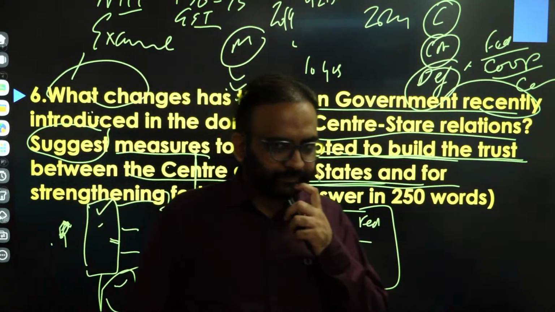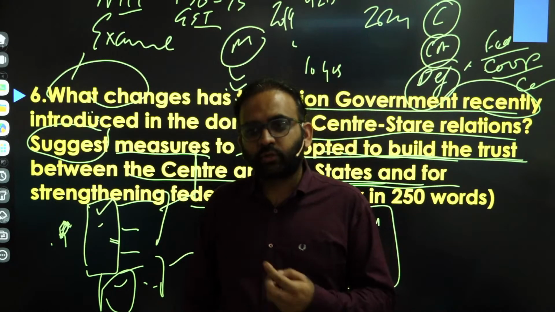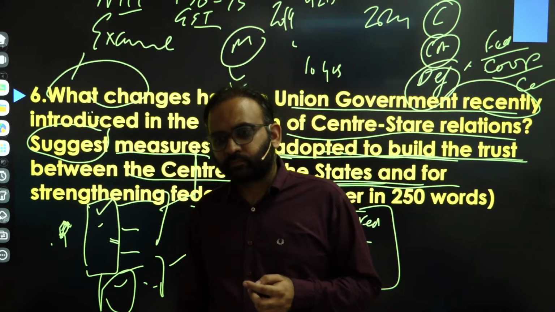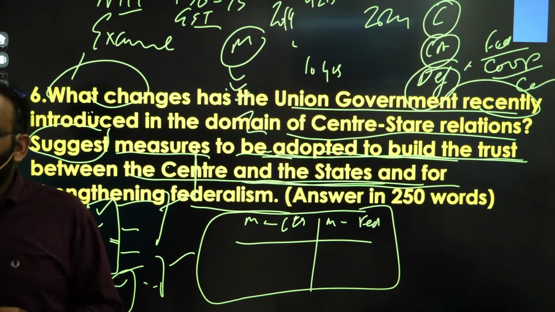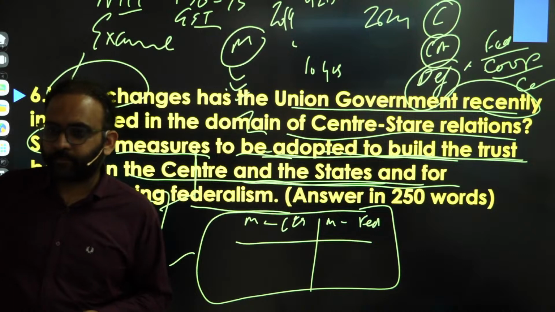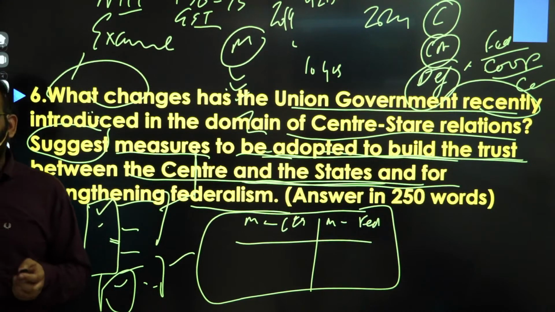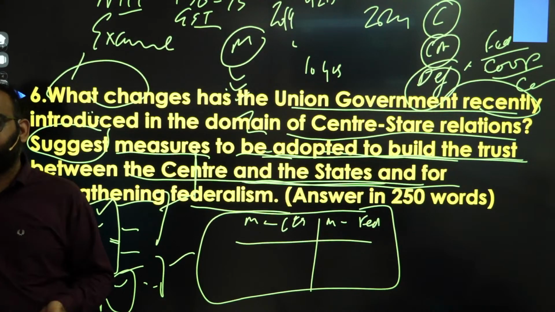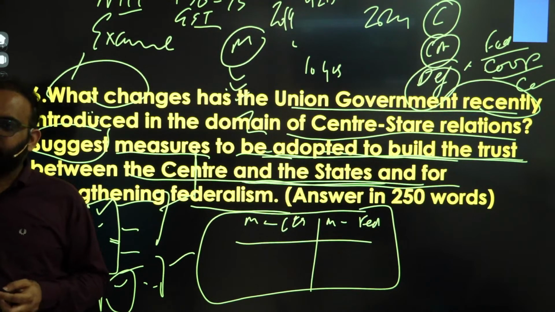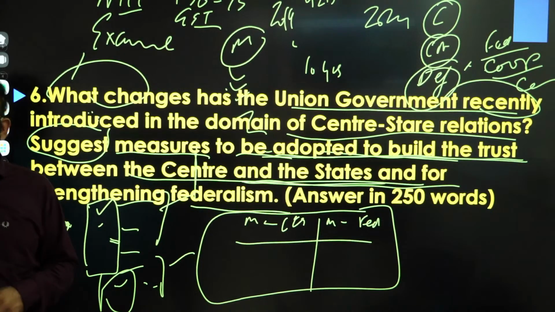And greater tax devolution to states, further rationalization of centrally sponsored schemes, and so on. Clear? President's rule should not be imposed arbitrarily, and so on.